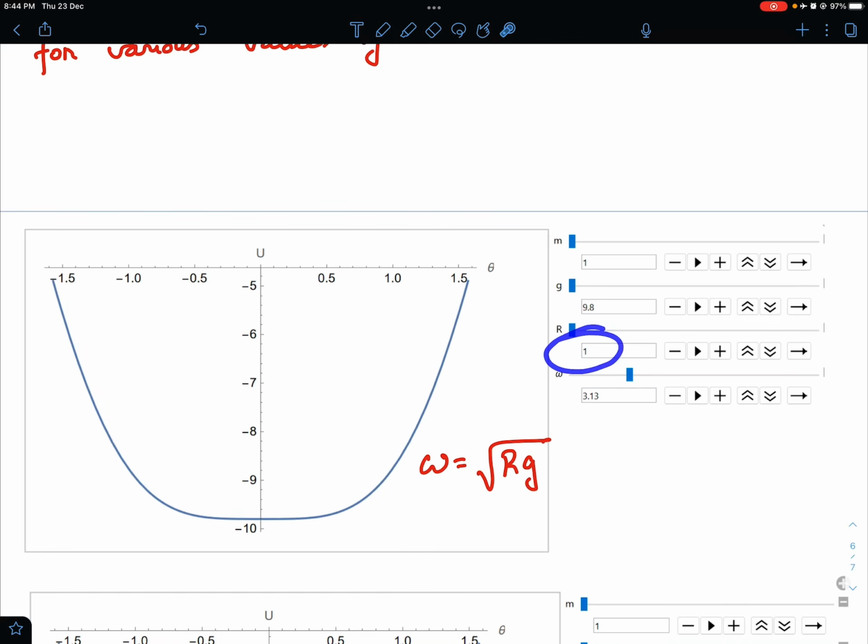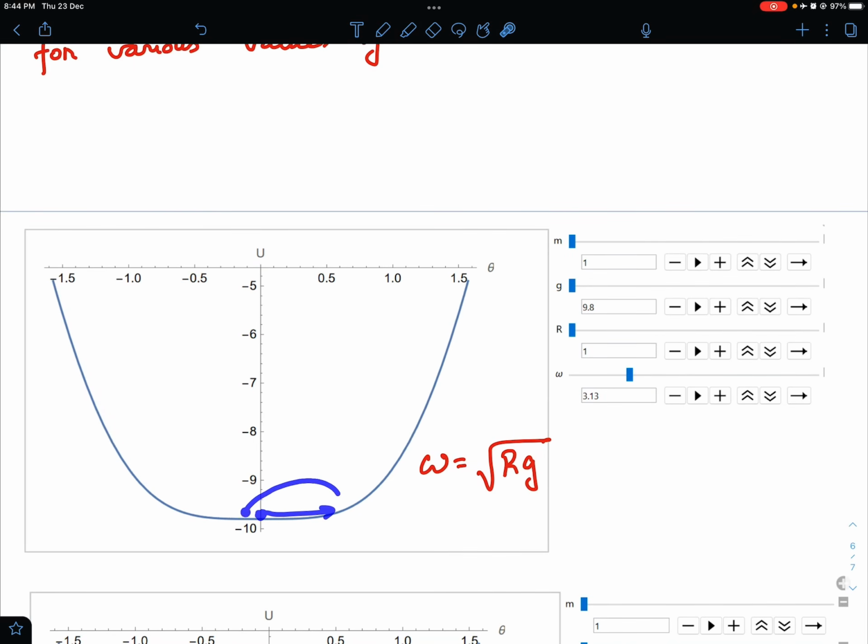See, I have taken radius equal to 1 meter, and g is of course 9.8, and mass is 1 kg. And then root rg, if you calculate, that is root of 9.8, and root of 9.8 is 3.13. So if you put omega exactly equal to root of 9.8, you can see the u versus theta graph is almost flat. It is very, very flat, right?